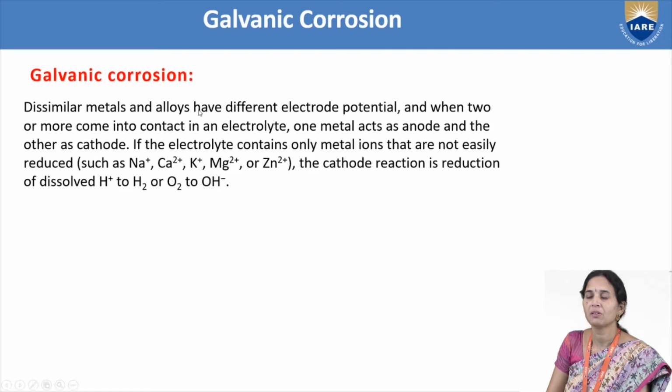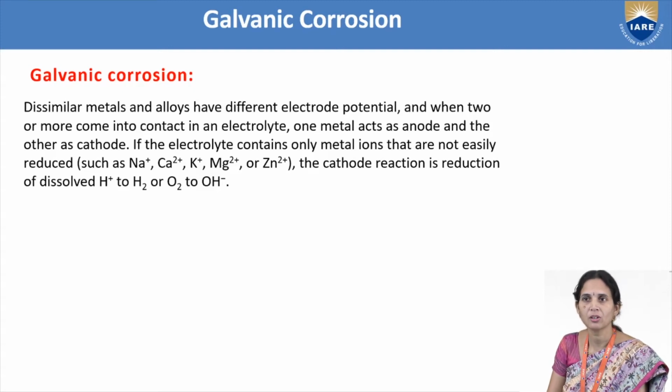Zinc is more electropositive compared to copper. So when these two dissimilar metals are exposed to electrolytic conditions, to moisture, zinc metal will undergo oxidation reaction, it will act as anode, and zinc will undergo corrosion and copper metal will be protected.